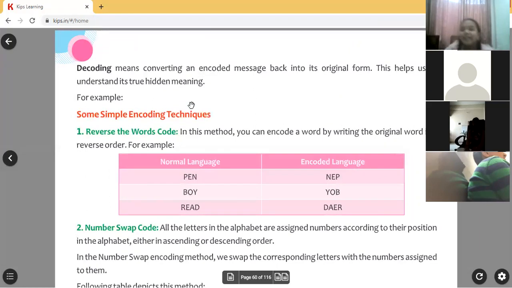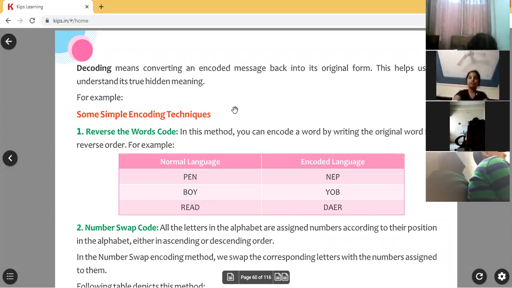Now see, the term encoding means changing the information to some other format. You remember that. The next word is decoding. Decoding means converting the encoded message back into its original form. Now you did encoding: in place of your message, you changed the letters, numbers and symbols. That is encoding. Encoding over.